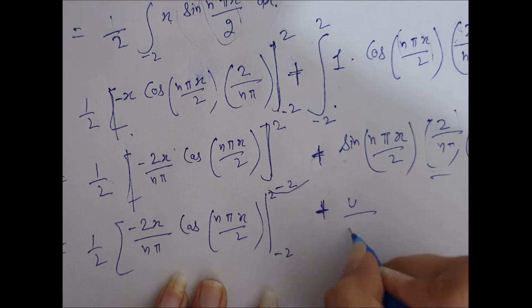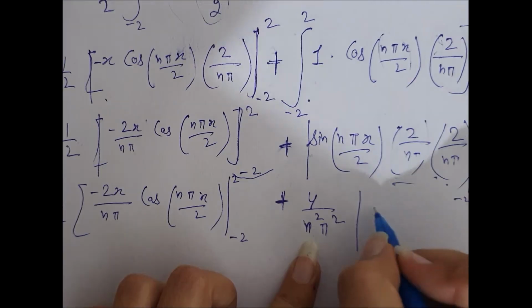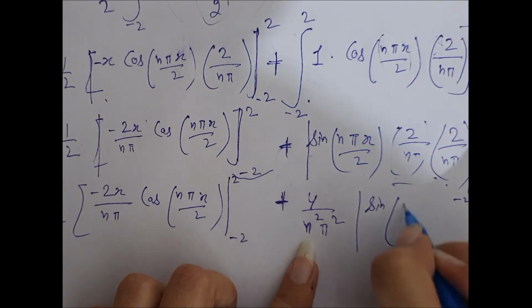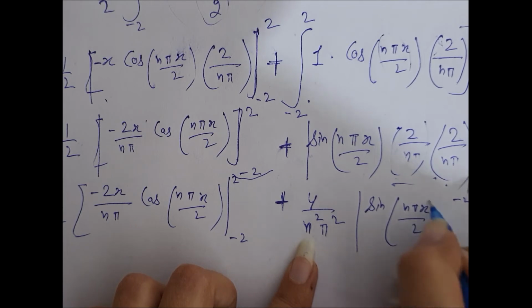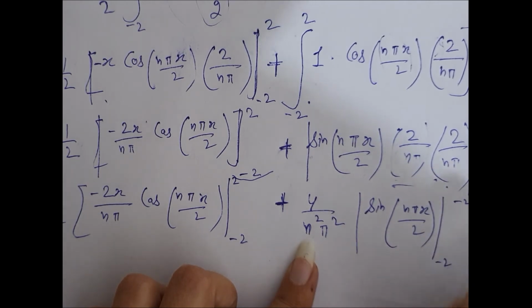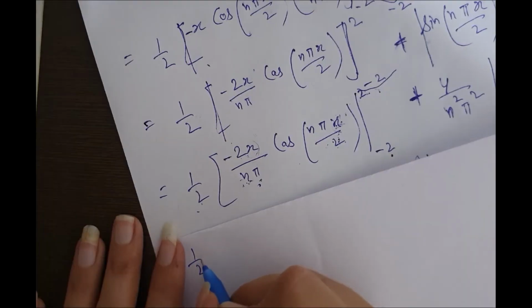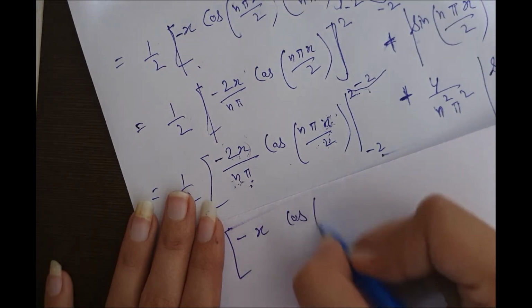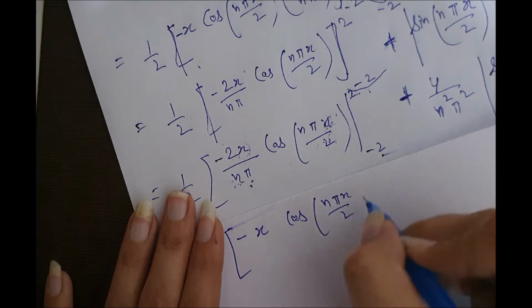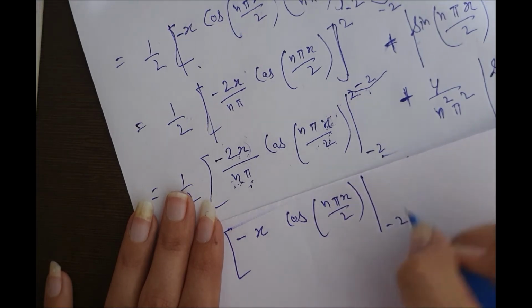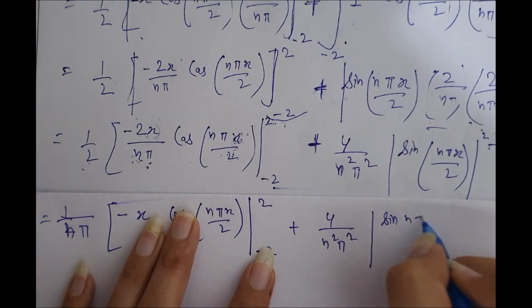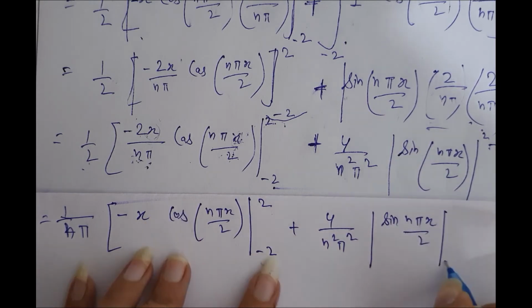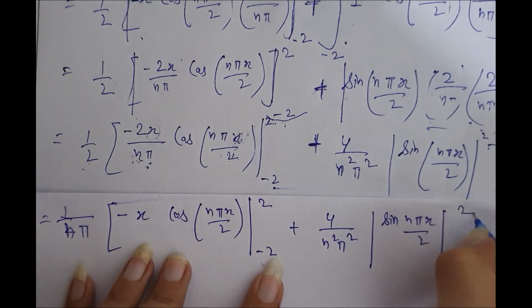Plus 4 upon n square pi square, it will be 1 upon n pi, minus x cos n pi x by 2, sin n pi x by 2 from minus 2 to 2.